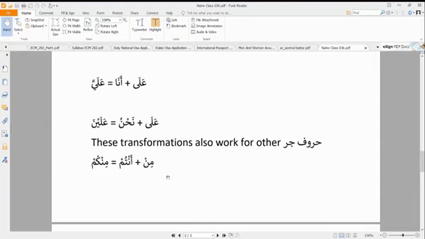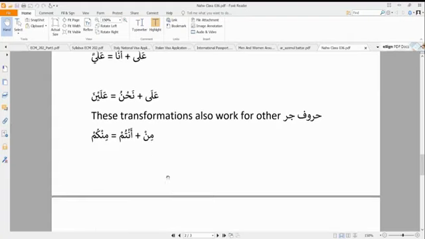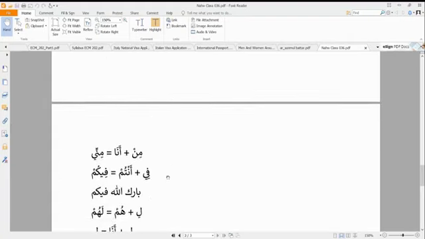For example, when we have min and we want to add antum to it, meaning from you, it becomes minkum. Or from me, it becomes minni. Like Allah says, haqqal qawlu minni, where the word became minni, from me.